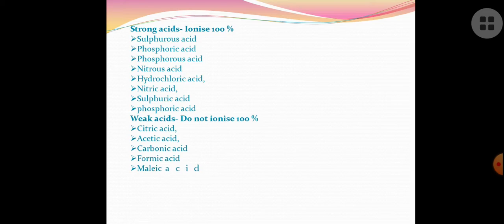Then we have malic acid. Can you say, children, where this malic acid is present? Yes, very good. Apple. Then lactic acid, you know very well. Daily you drink this, that is milk. In curd we'll have more of it, because lactic acid bacteria convert the sugars present in the milk into lactic acid. So all these are examples of weak acids. We also have tartaric acid, which is present in the tamarind.